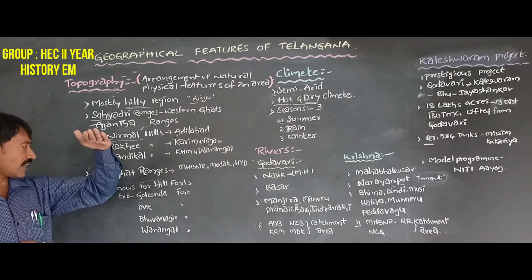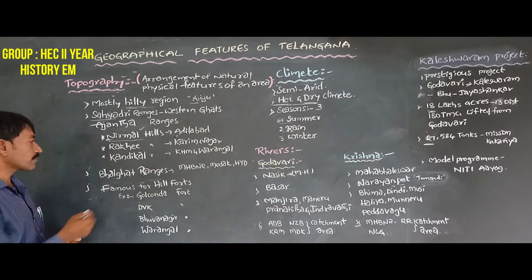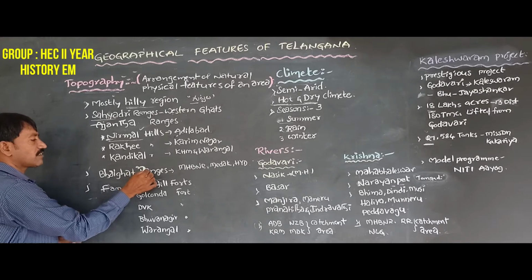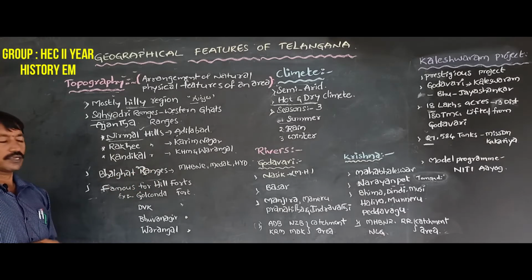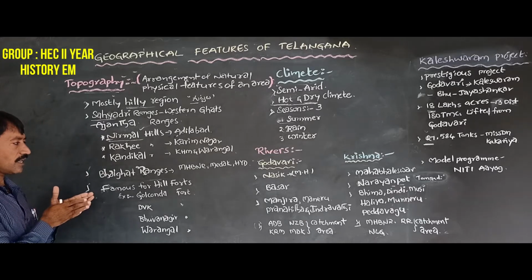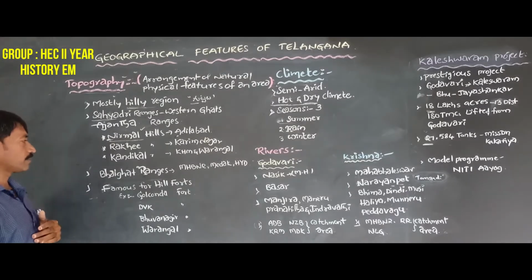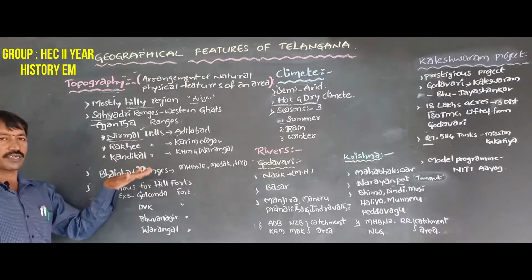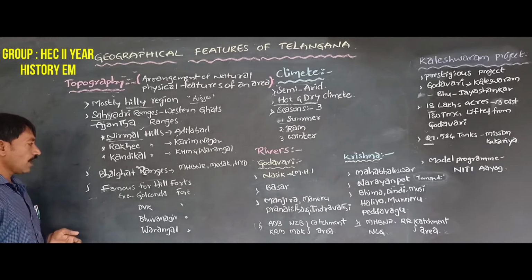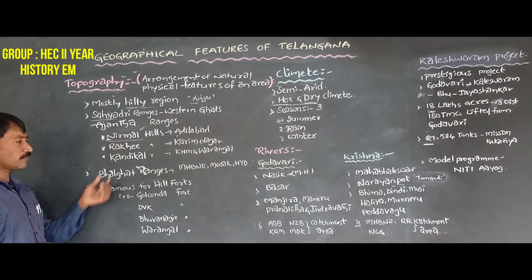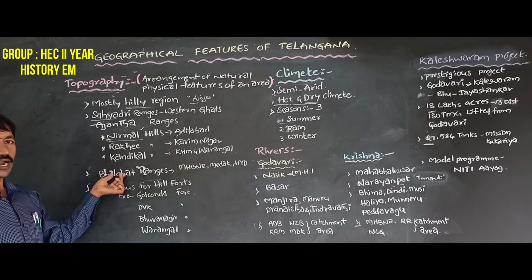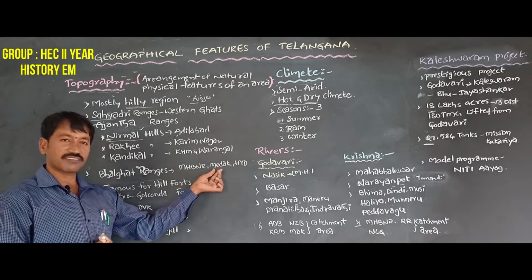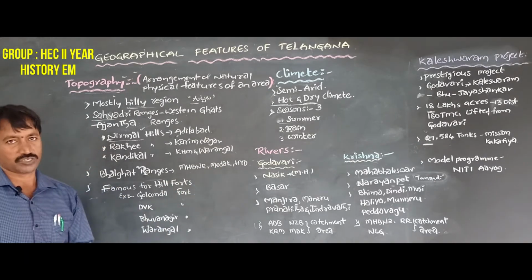And now we can look at the southern part of Telangana. The Balghat ranges are spread in the southern part of Telangana, from west to east, especially along the banks of the Krishna river. These Balghat ranges also split from the Western Ghats and spread into Mahabubnagar district, Medak district and Hyderabad district.